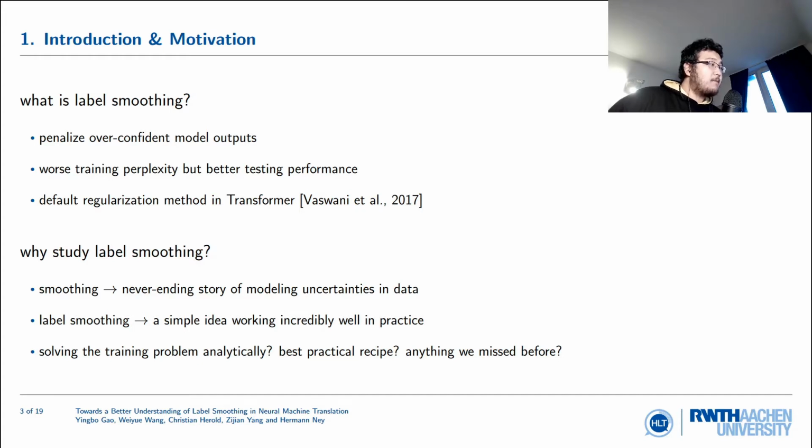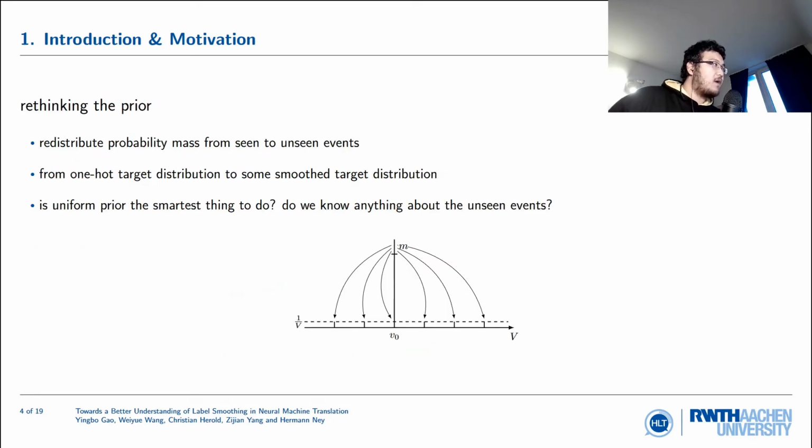So in this talk, we want to understand it better, and I will try to answer 3 questions. First, can we solve the training problem analytically? Second, what's the best practical recipe to apply label smoothing? And third, is there anything we have missed before?